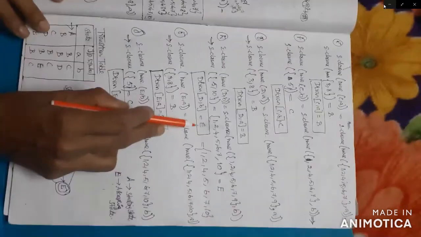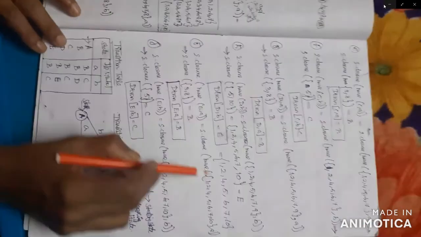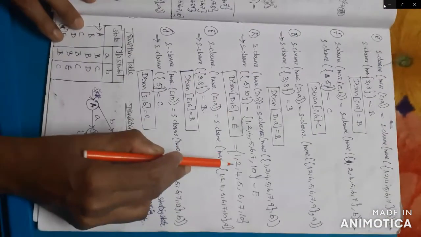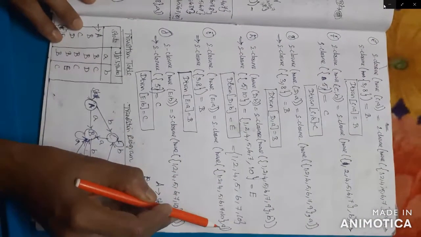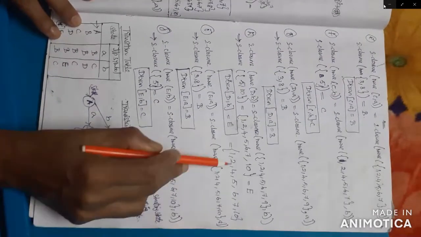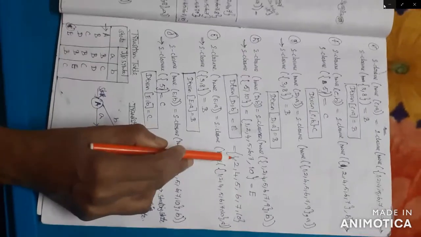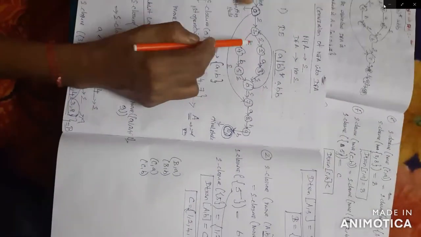Now we can go for the transition of E comma A. E is 1, 2, 4, 5, 6, 7, 10, and the input symbol is small a. So check 1, which can move to 2 and 4 on empty. Then check 2, whose next input symbol is 3.